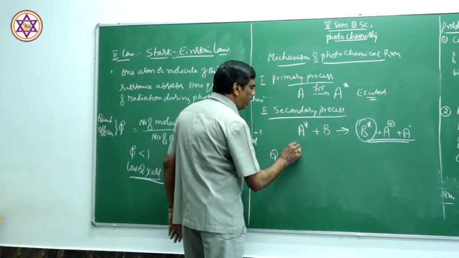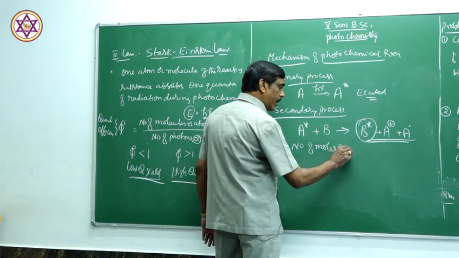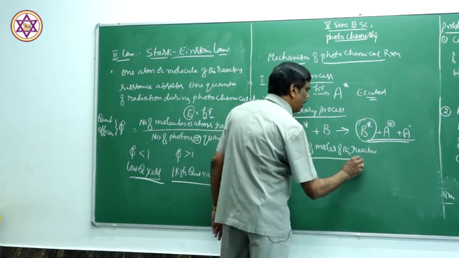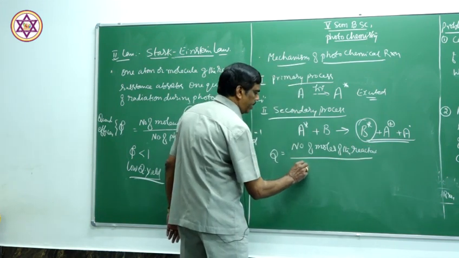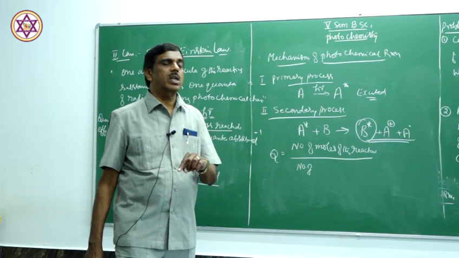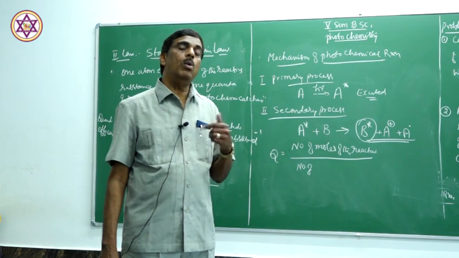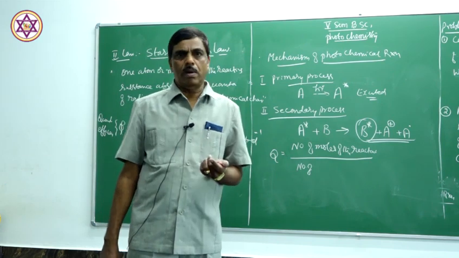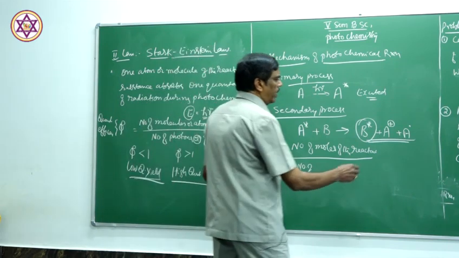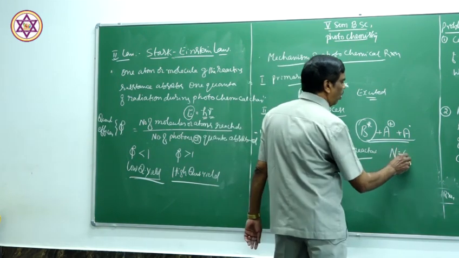Therefore, quantum efficiency can also be defined as the number of moles of the reactants divided by the number of moles of the photons. One mole of photons is also called 1 Einstein. 1 Einstein of energy is nothing but the energy of 1 mole of photons. 1 mole of photons is 1 Avogadro number of photons, which is 6.023 into 10 to the power of 23.